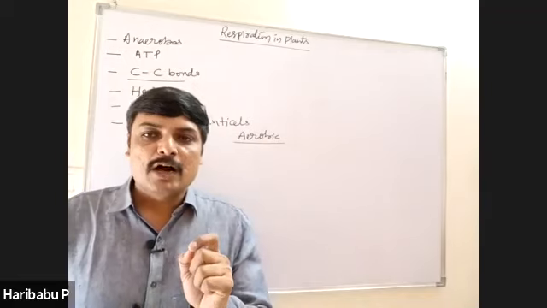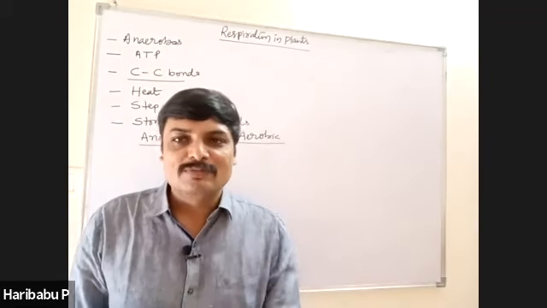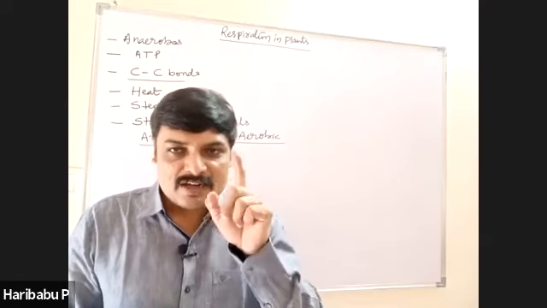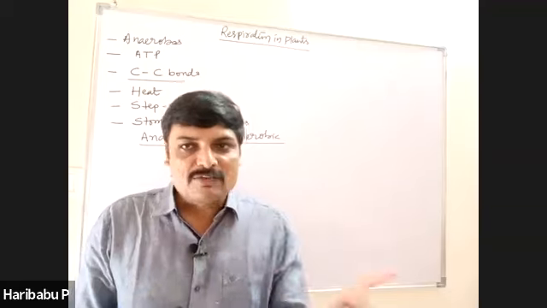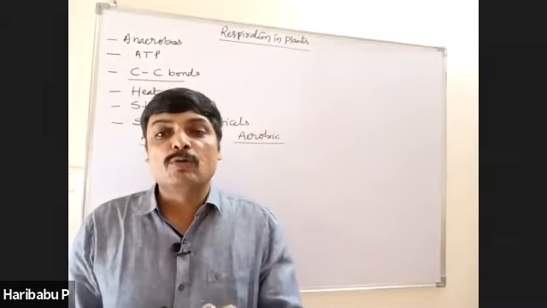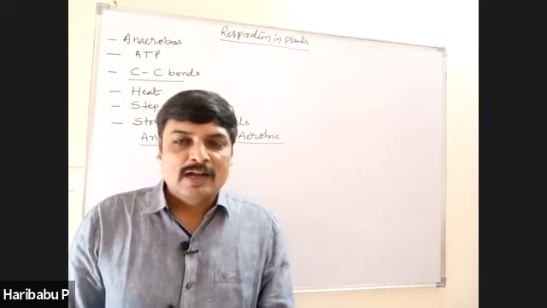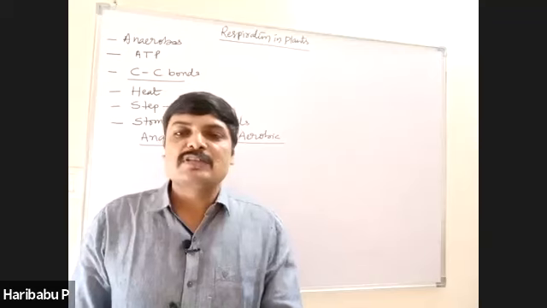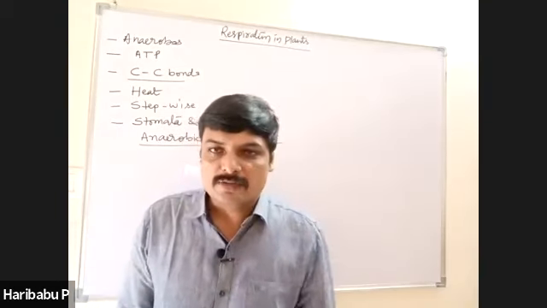Then what is obligate aerobe? Basically it is aerobe. It can survive only in the presence of oxygen. It cannot survive in the absence of oxygen. What is facultative aerobe? It is basically aerobe and it can survive even in the absence of oxygen for some time. So these four are very important.